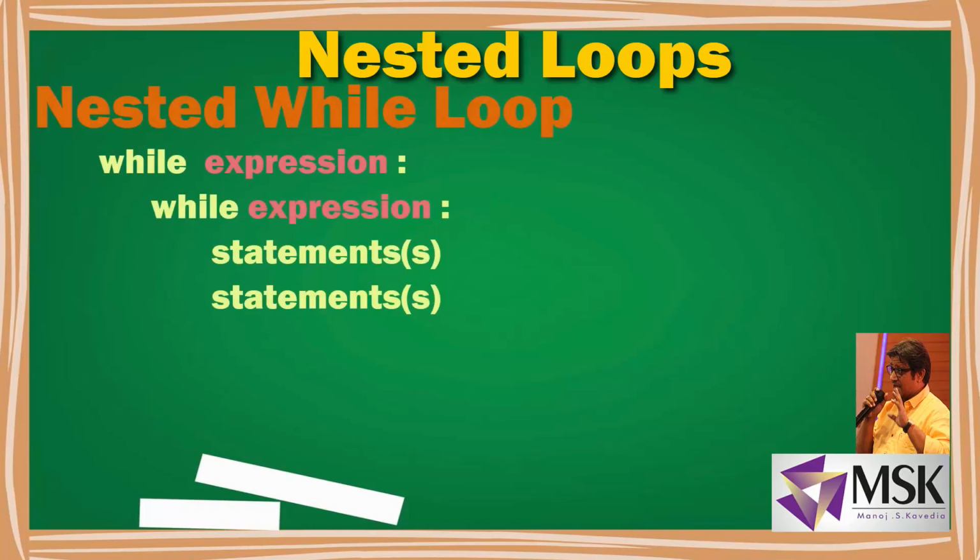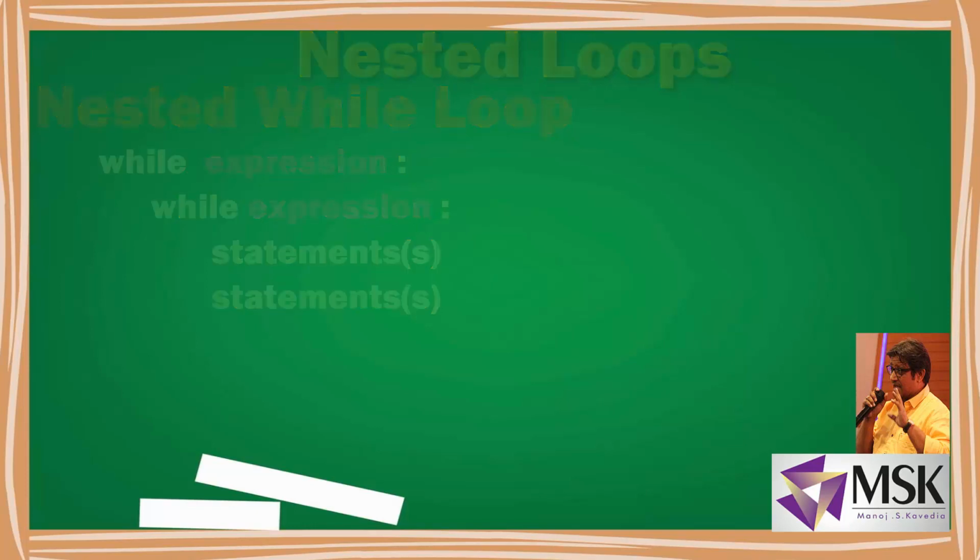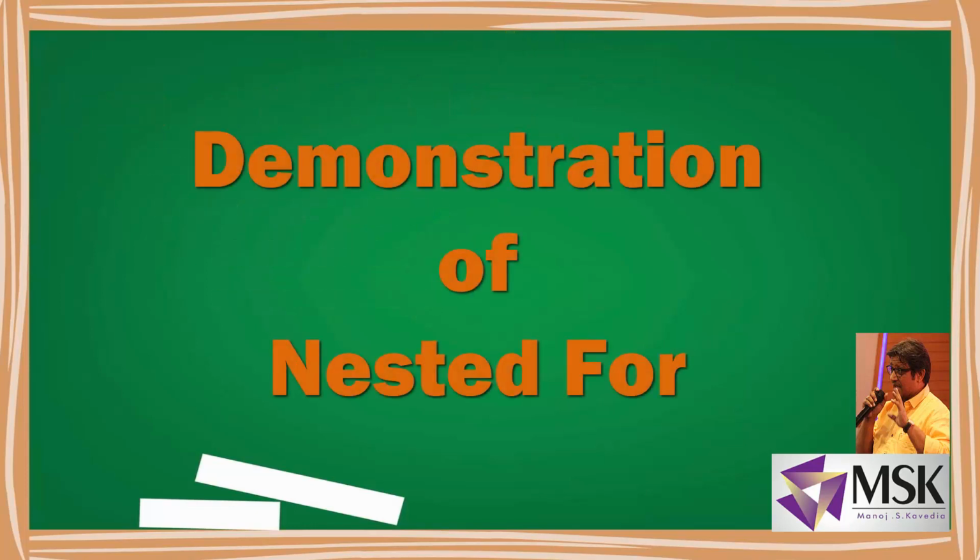Same way nesting of while can be done. So a while expression, then indentation, another while expression, and then indentation and a block of statements. Those block of statements will be part of the while, and that while will be part of another while. So this is how I can do nesting of loops. So let's see the demonstration of how the nesting of loop works.